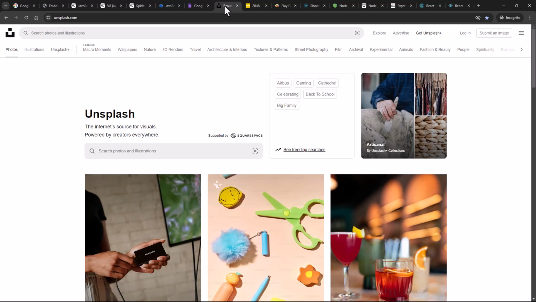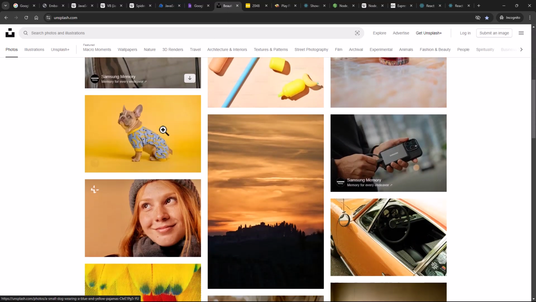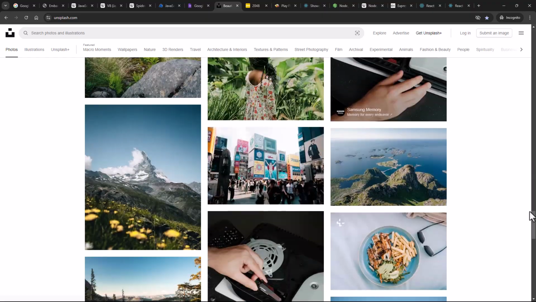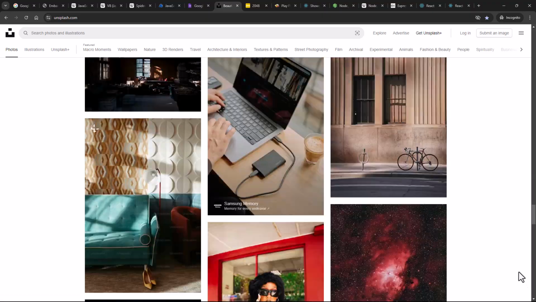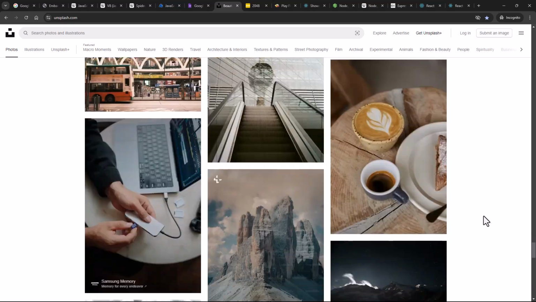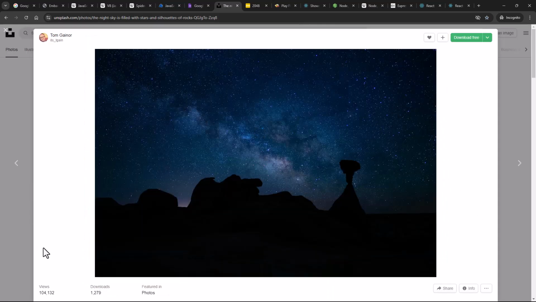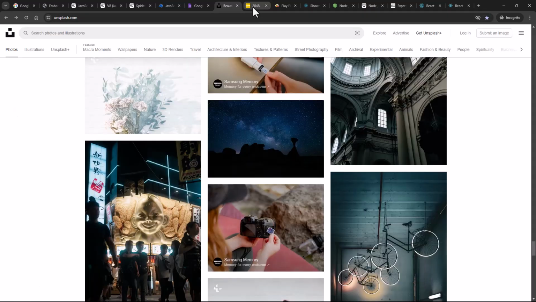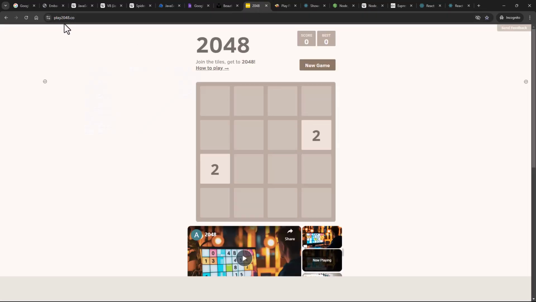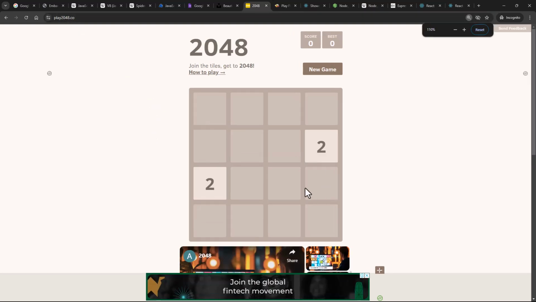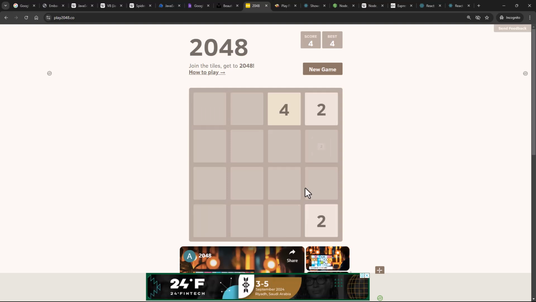If you come over here to Unsplash and see the way images are being loaded, image loading is pretty fast. That is also because of JavaScript. The way it's being displayed, the way it's being opened into a pop-up, all of this is JavaScript. If you come over here to 2048.co, you will see JavaScript-based games, and you can play them with the help of arrow keys.